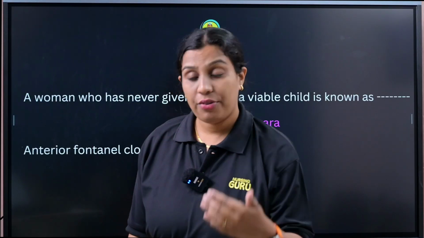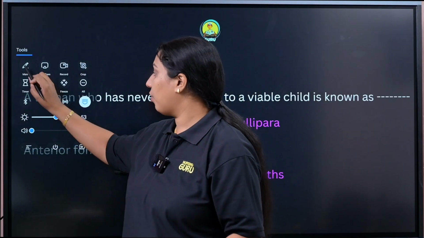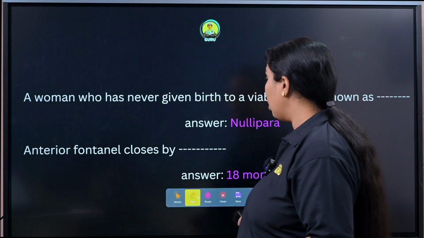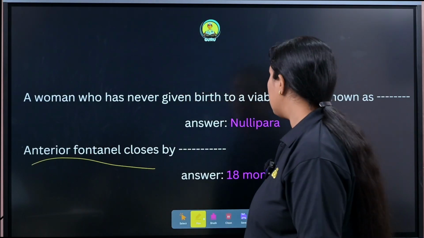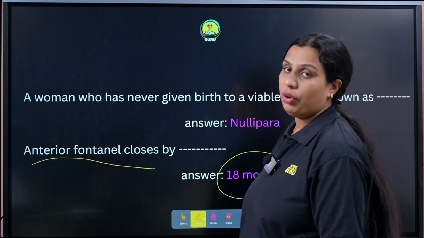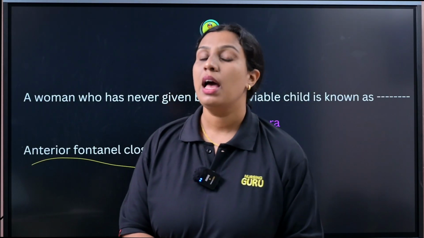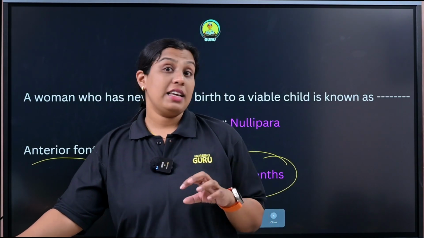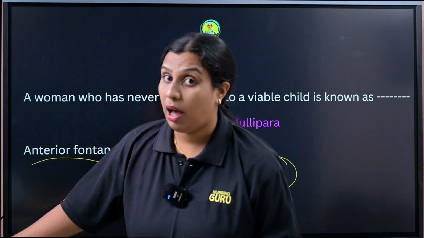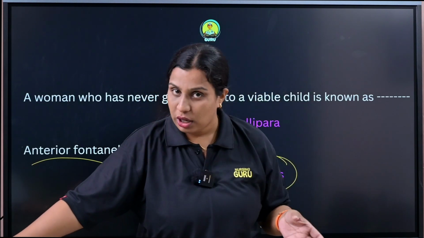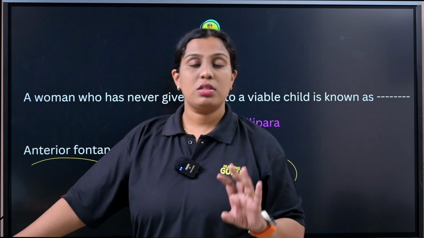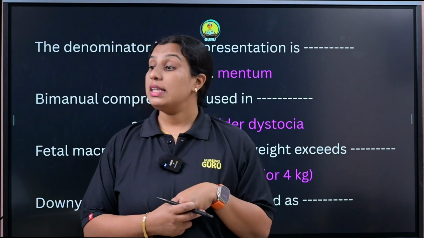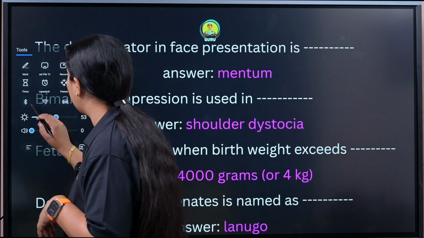Next, anterior fontanelle. When is this anterior fontanelle closed? This is also a repeated question, so remember this one. The anterior fontanelle is closed by 18 months of the child. In 18 months, the anterior fontanelle will close. The anterior fontanelle is otherwise known as bregma. It is closed in 18 months. Clear?